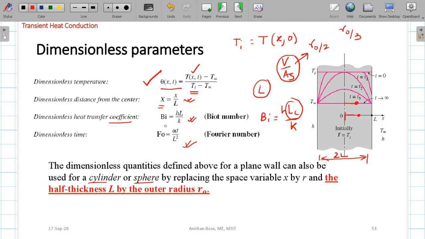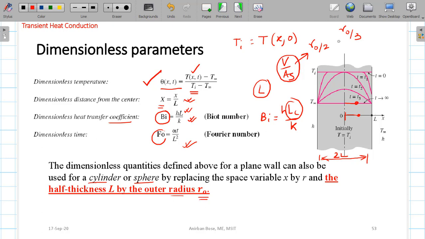But when we are studying this particular chart, where we are going to plot some parameters related to the Biot number and Fourier number, in calculating those Biot and Fourier numbers, remember we are using a characteristic length which, in the case of a cylinder, is considered as only the outer radius, and in the case of a sphere also we consider the outer radius.